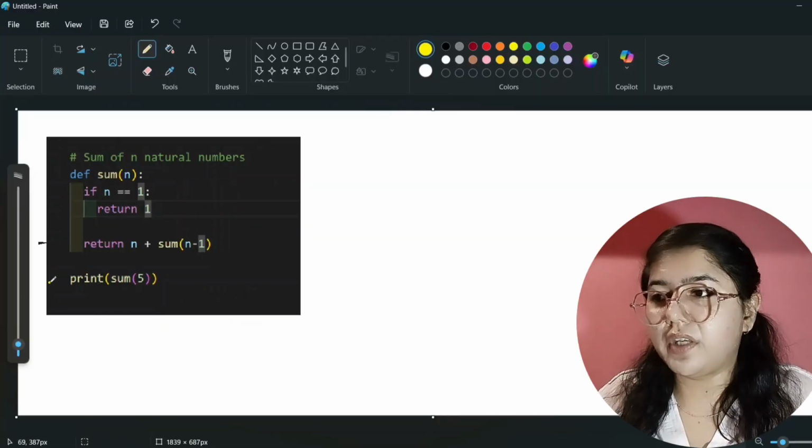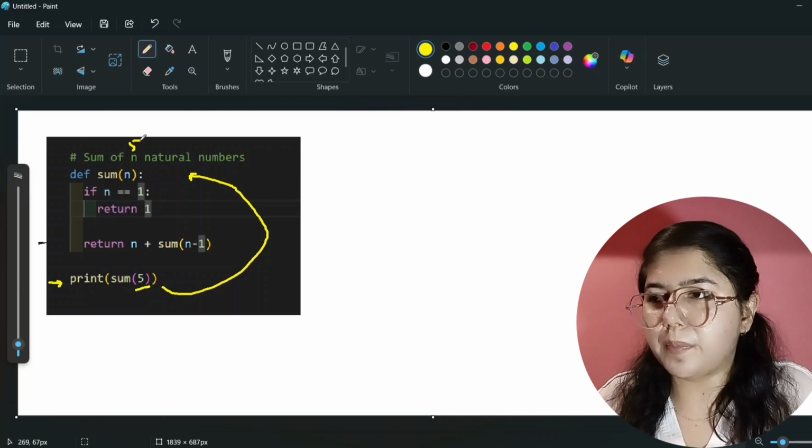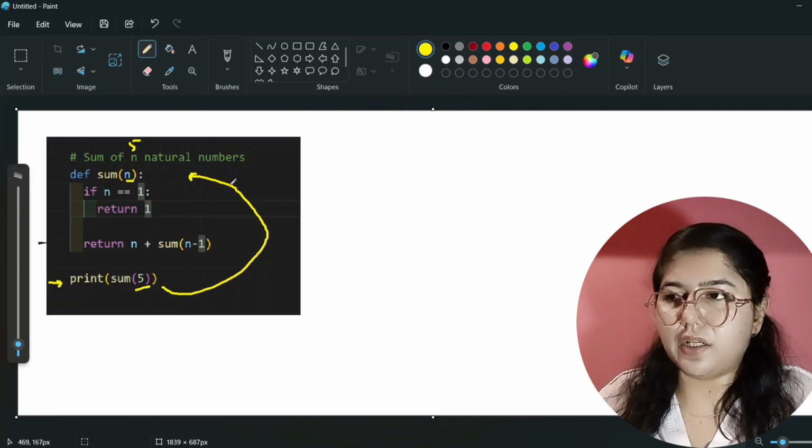Now we will see how this code will run in backend, right? So let's see, we are calling our function from here. Initially we are calling from here, so our code editor will call this function, and 5 we are giving as n value, so this 5 will be stored here in n, right?